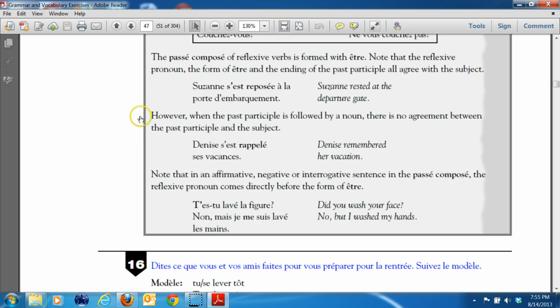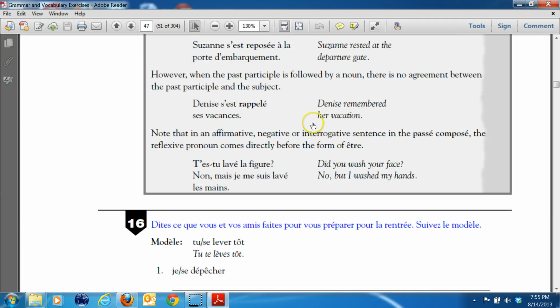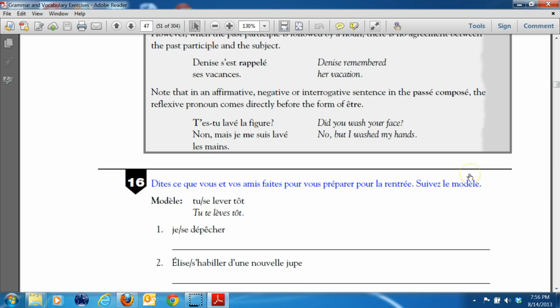Okay? If it just said Denise remembered, period, then it would agree. Note that in affirmative, negative, and interrogative sentences in the passé composé, the reflexive pronoun comes directly before the form of être. All right, so here is your inversion. You always do inversion with the subject, and then your reflexive always goes right in front of the verb. No matter what, the reflexive goes right there.